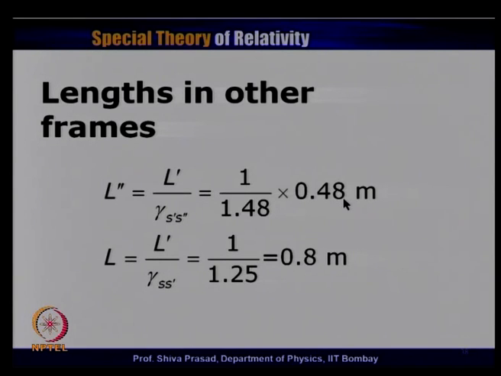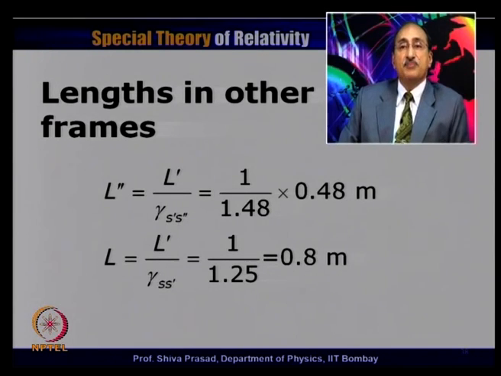I already know the proper length, which is 1 meter, which is in s prime frame of reference. I have already evaluated the gamma values. So, the problem is reasonably simple. I have to calculate the lengths in s double prime frame of reference and in s frame of reference, and both have to be obtained by dividing by the appropriate gamma, because I am always flying in the direction of the arrow. Remember, it is contraction, length contraction. So, the formula is dividing by gamma.